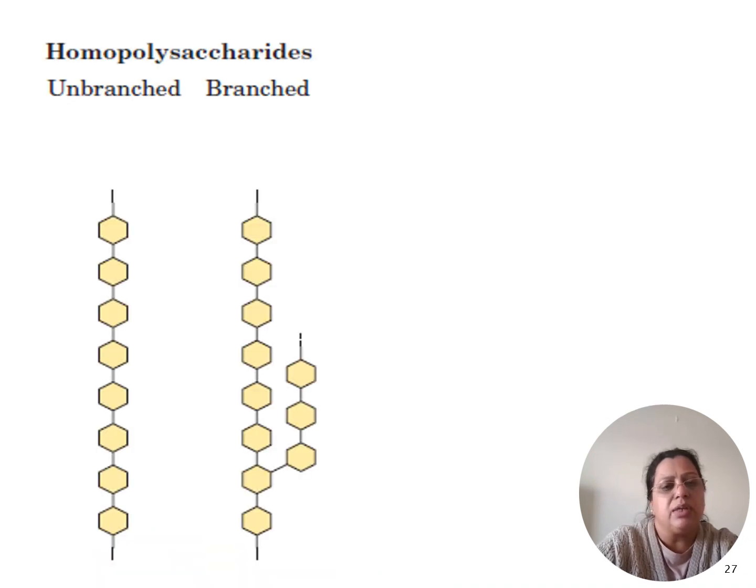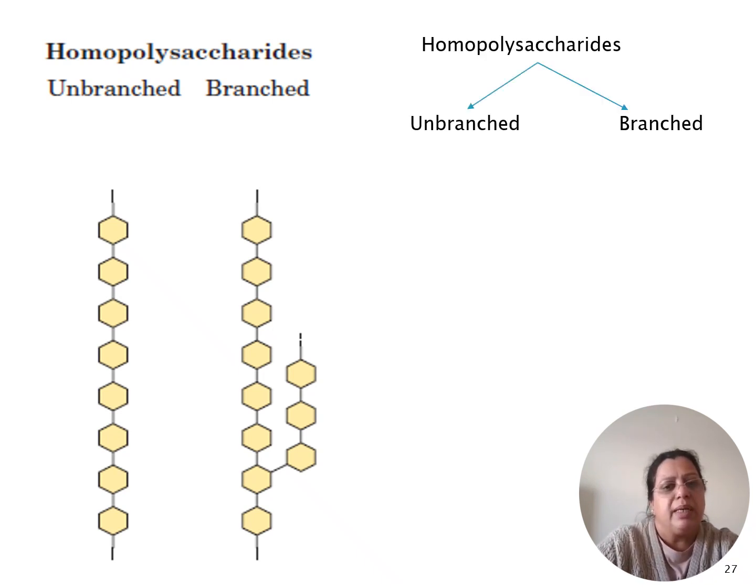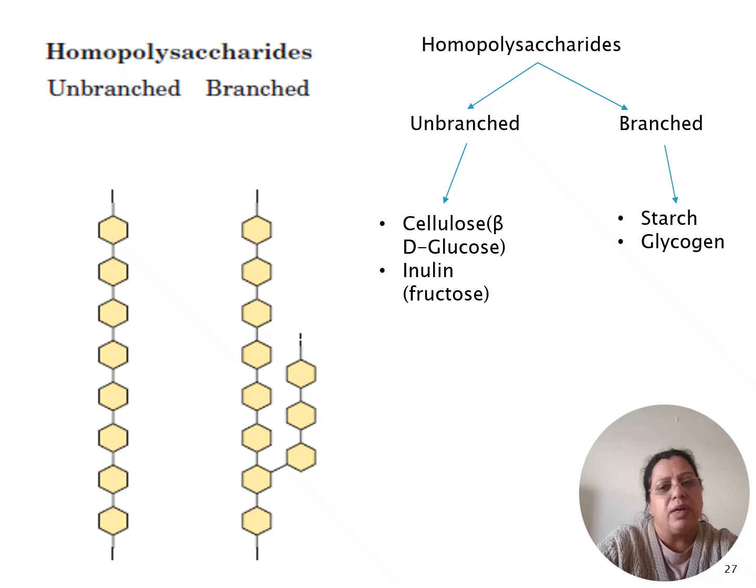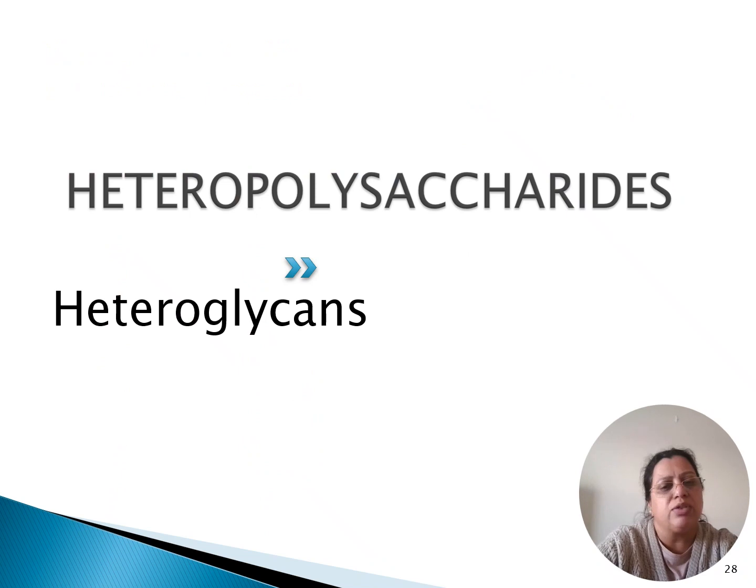So coming on to the structure. Homopolysaccharides can be branched or unbranched. So this is a chain. This is a 6 carbon molecule representing glucose. So this is an unbranched glucose polymer, and this is a branched glucose polymer. Homopolysaccharides can be branched or unbranched. For example, cellulose, which is unbranched. So how is it linked? It's linked, the glucose is in beta conformation, D form of glucose. Another example of unbranched homopolysaccharide is inulin, which is a polymer of fructose. When we talk about branched polymers of glucose, they are starch and glycogen.